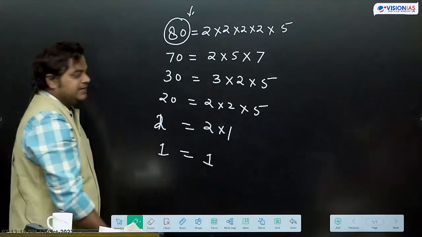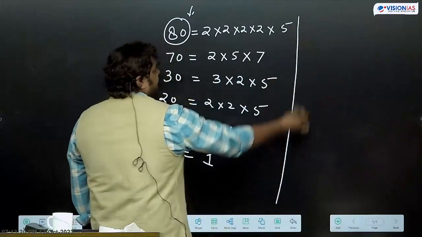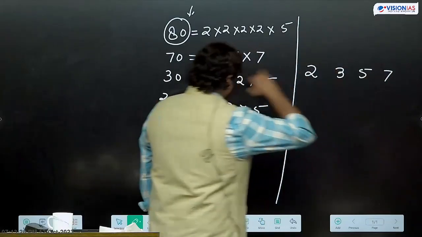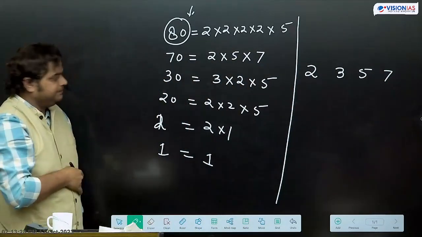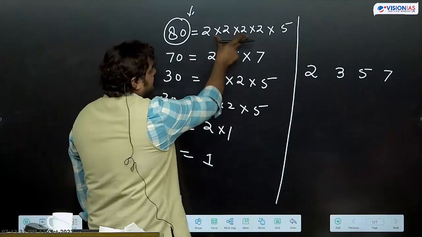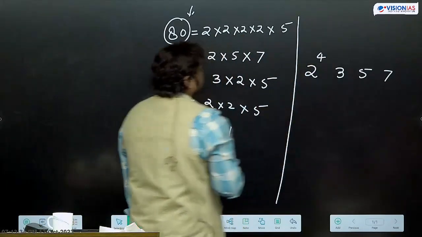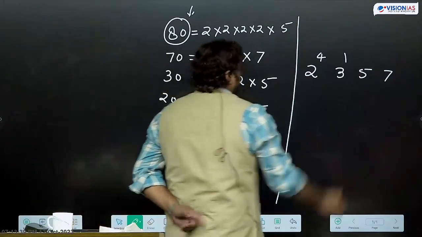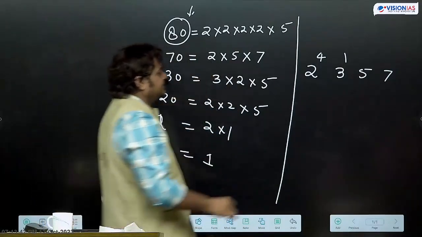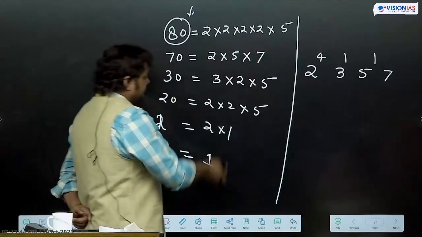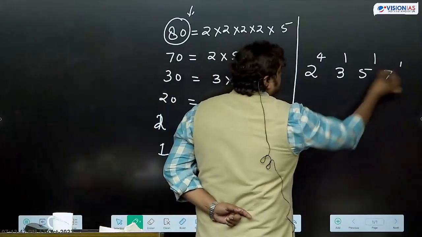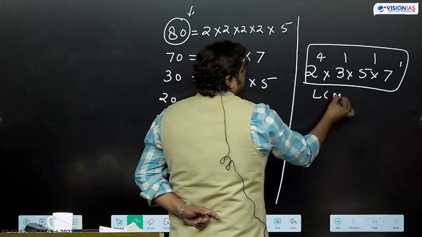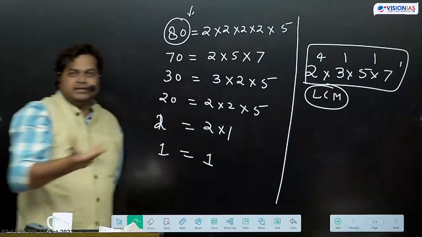So distinct numbers we are getting here 2, 3, 5, 7. These numbers we are getting 2, 3, 5, 7. 2 is coming maximum times here. How many times? 4 times. 3 is coming maximum times 1. 5 is coming maximum times 1. 7 is coming maximum times once. So this will be our LCM. And same number we are getting LCM में भी, यहाँ पे भी.